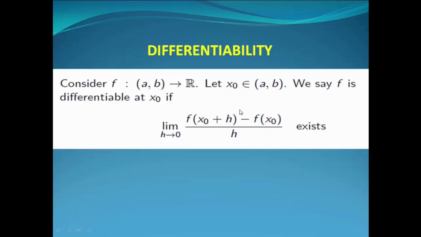Then this fraction becomes the slope of the line passing through the first point (x0, f x0) and the second point (x0 plus h, f of x0 plus h). So this fraction is the slope of the chord joining (x0, f x0) and the point (x0 plus h, f of x0 plus h).